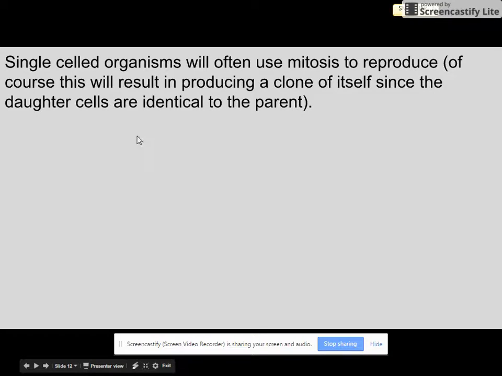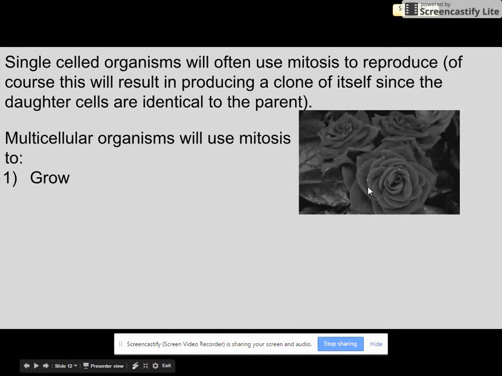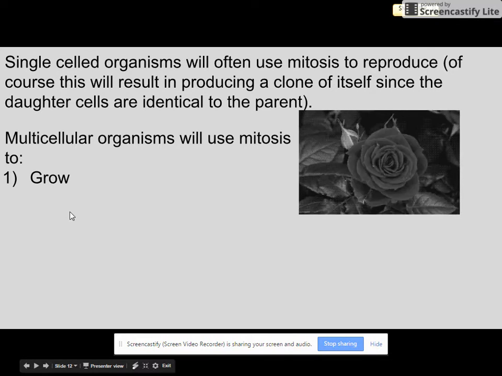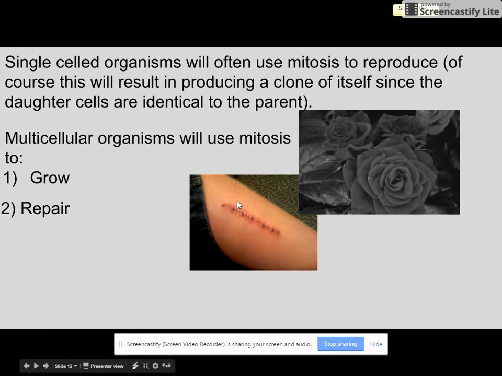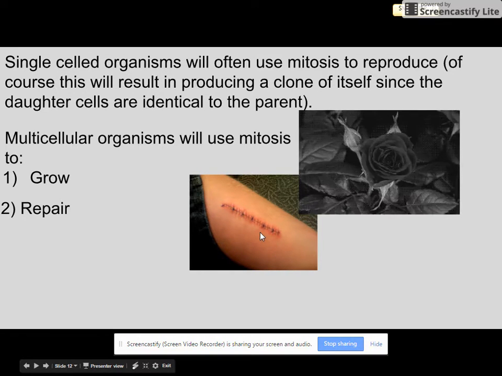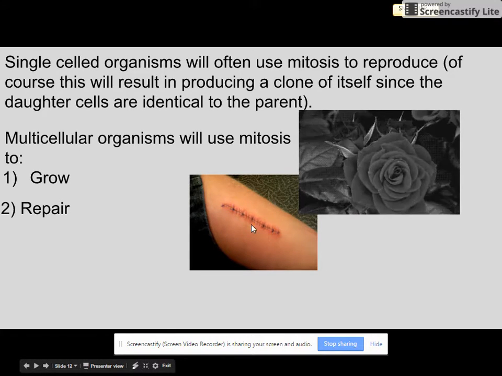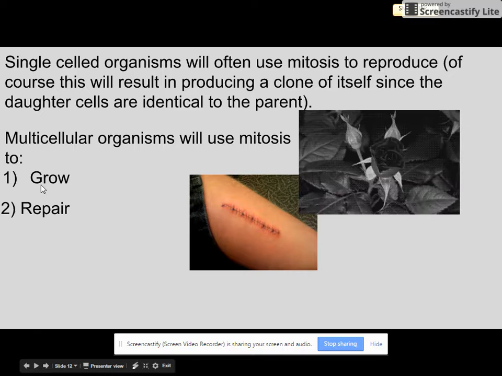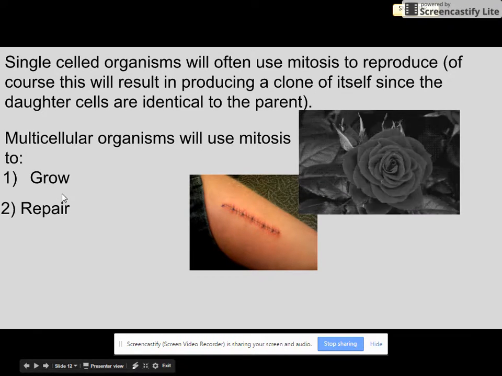When you take biology, you'll learn the names of all these phases and exactly what's happening in each one of those stages. So again, while single-celled organisms will often use mitosis to reproduce and make a clone of itself, multicellular organisms will use mitosis to grow. So here we can see a plant growing that can occur through mitosis. We see organisms repairing themselves. If you get hurt, you will do mitosis to repair.